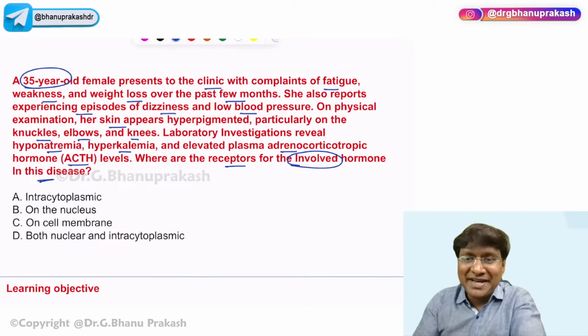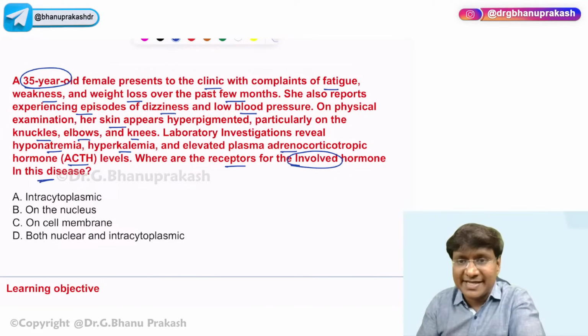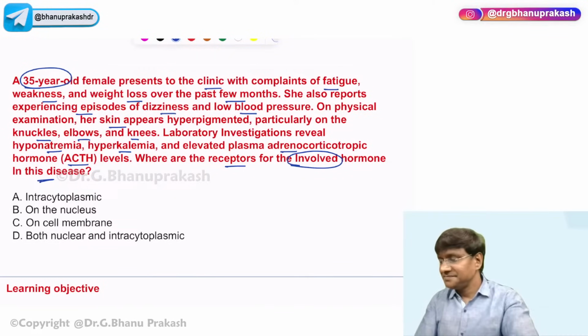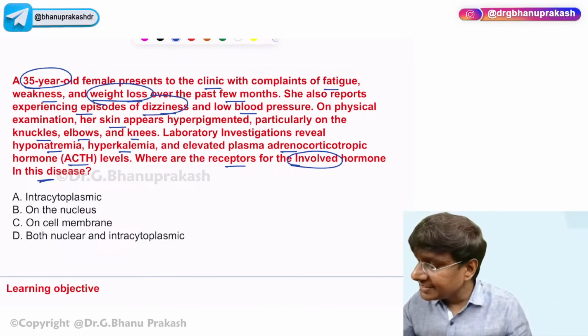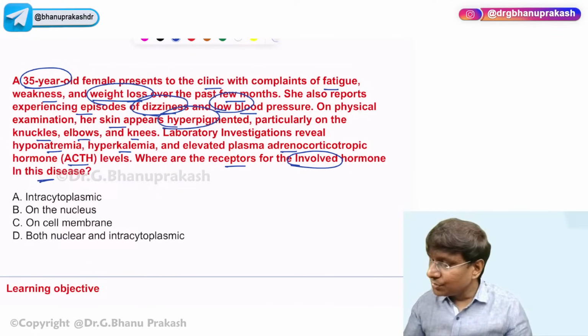Yeah. So what is this discussion about? Yes, anyone? So the patient is having episodes, weight loss is there, dizziness is there, low blood pressure, hyperpigmentation. So what is all this suggestive of? So all this is again suggestive of Addison's, right?